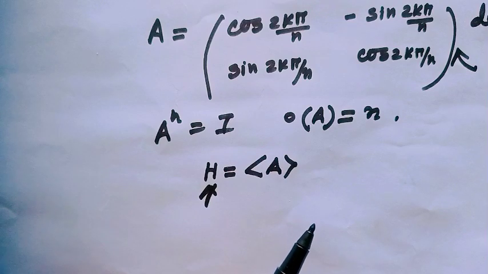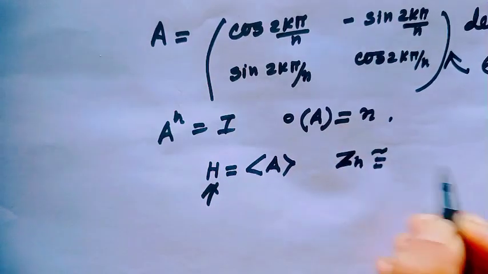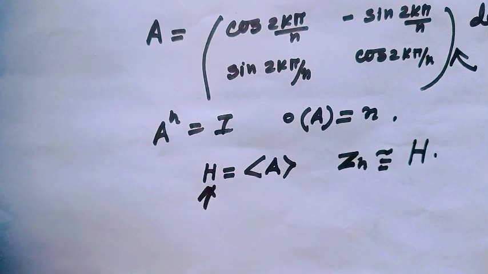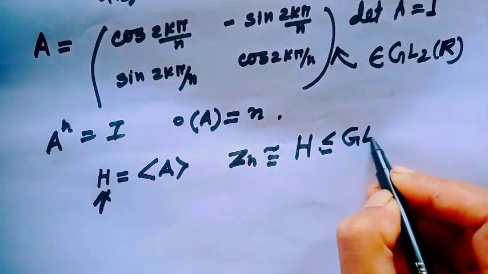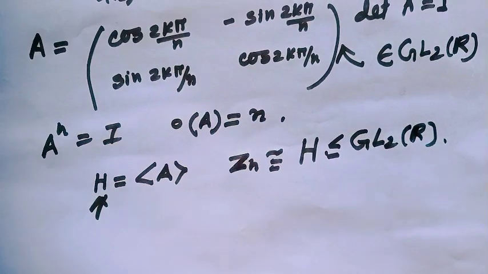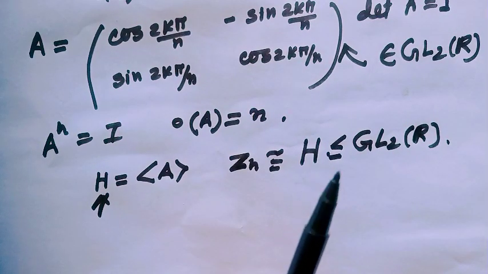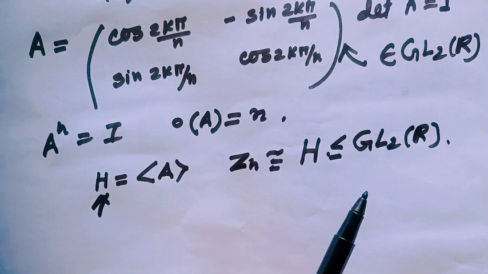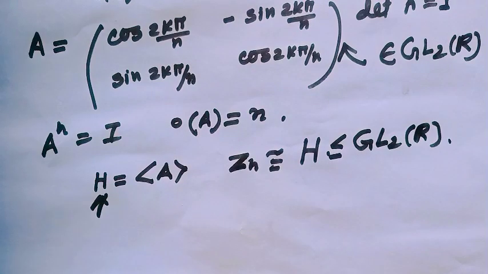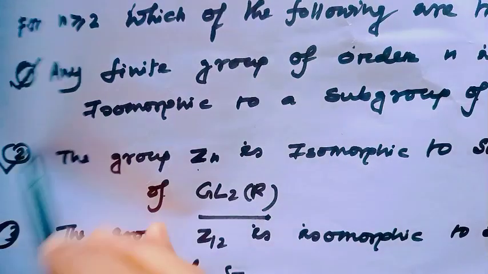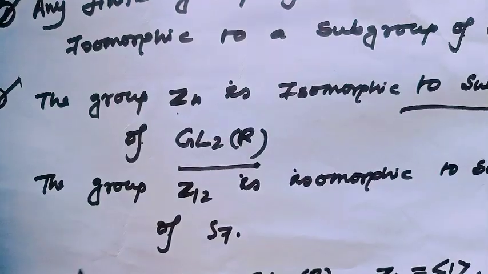So we can say Zn is isomorphic to this subgroup generated by A, which is a subgroup of the group GL2(R). Are you getting this method? This is possible because we know two cyclic groups of order n are always isomorphic to each other. So I have used this trick. Option 2 is always a right option: the group Zn is isomorphic to a subgroup of GL2(R).